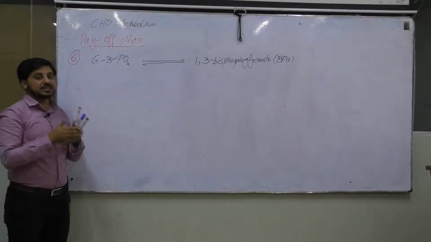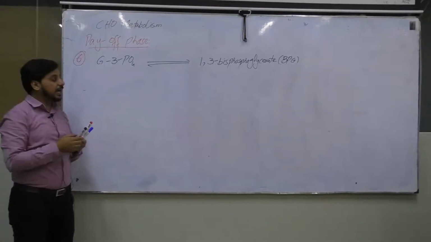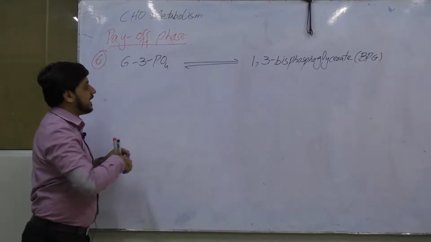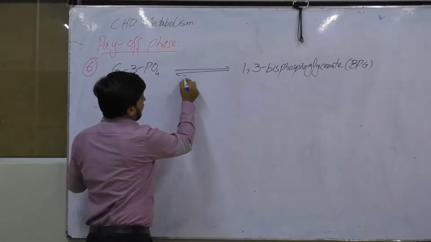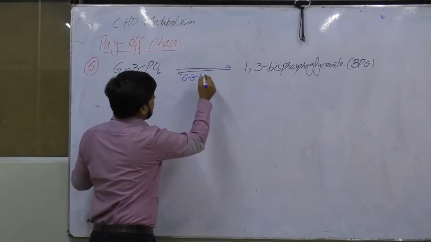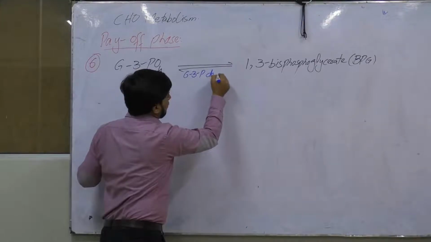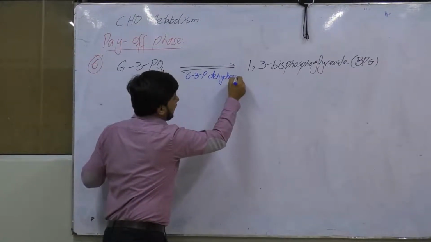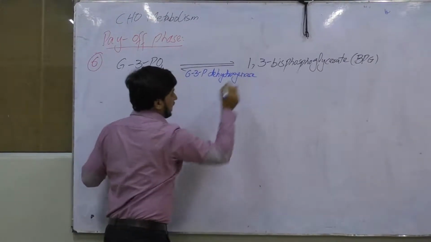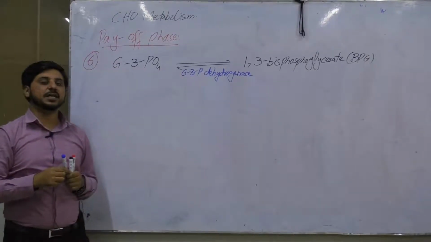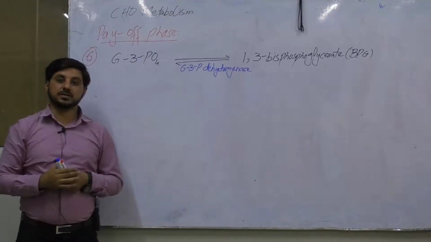In this, there will be a dehydrogenation reaction, and the enzyme is named glyceraldehyde 3-phosphate dehydrogenase. This reaction is very important for glycolysis. Why?